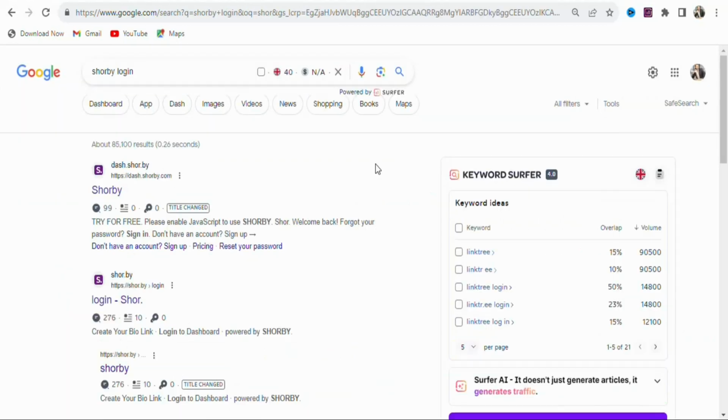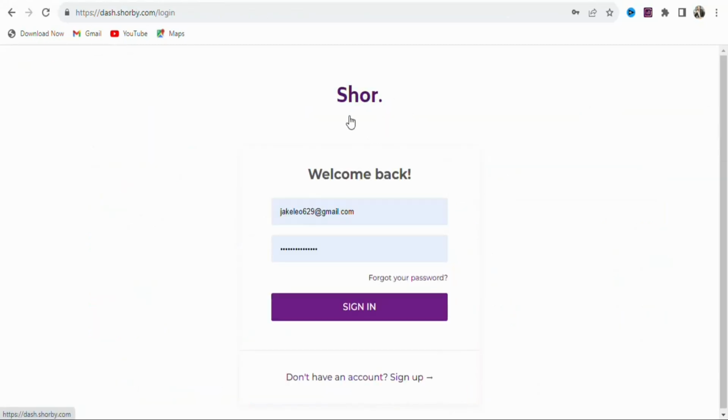So the next step is that you are going to come on Google and then search for Sobi.com. Just search for Sobi. Once you search for it, you are going to click on the first website right here. So you can see dash.sobi.buy. So click on that. Once you click on it, you are going to see a page like this. You have to create an account so that you can use it to build a landing page. I have already created an account, so I'm going to log in and then show you step by step how to use this platform to build a free landing page.